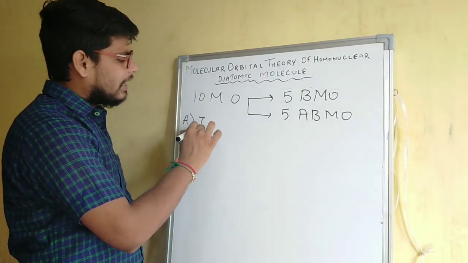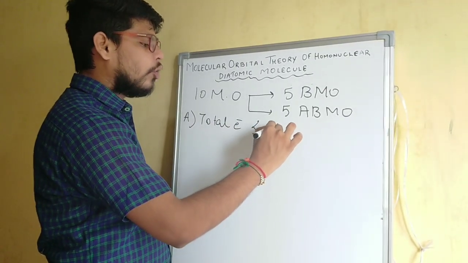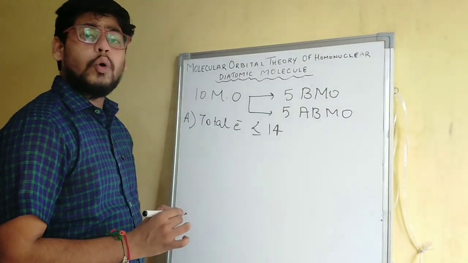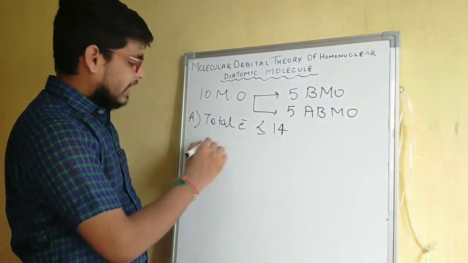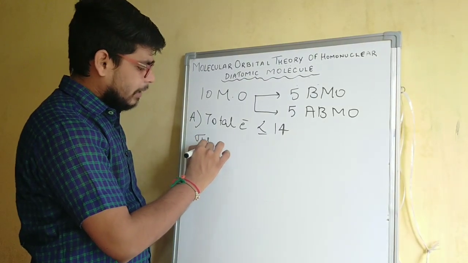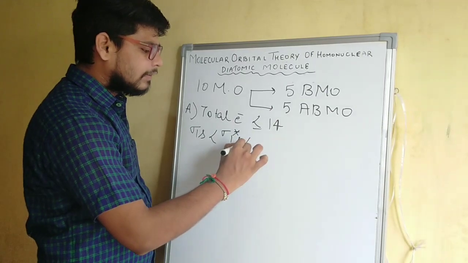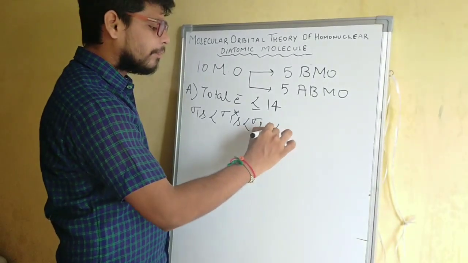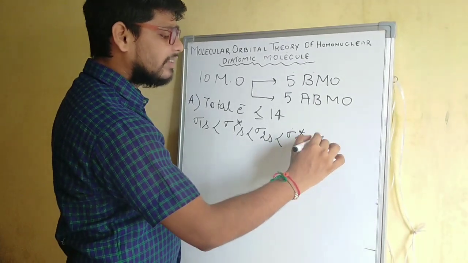Whenever the total electrons in a molecule are less than 14, then we follow the order sigma 1s, sigma star 1s, sigma 2s, sigma star 2s,